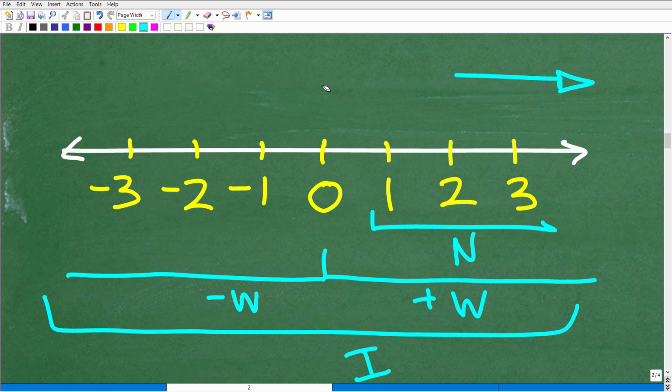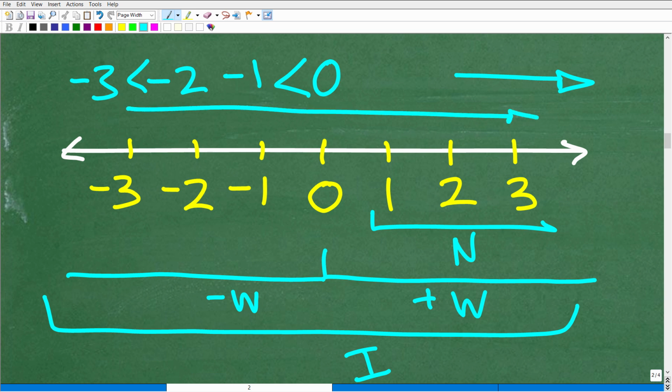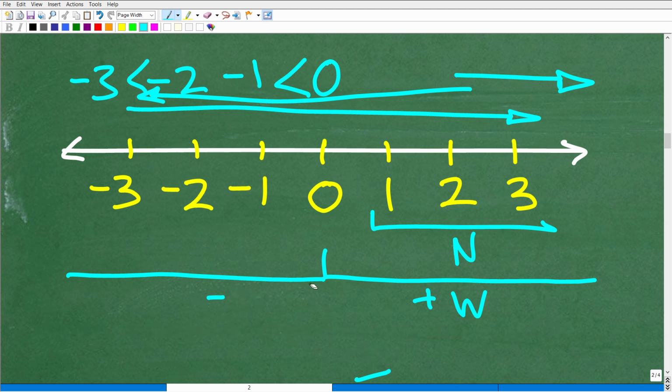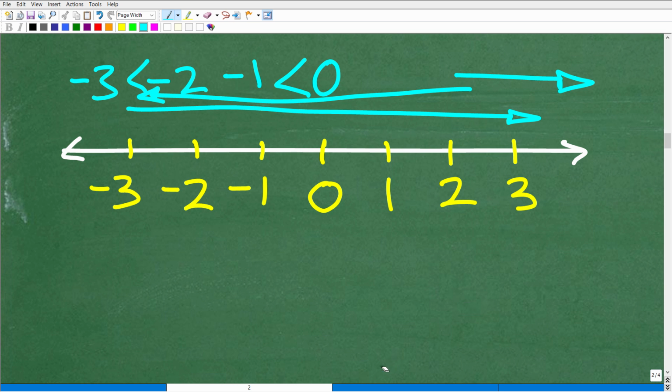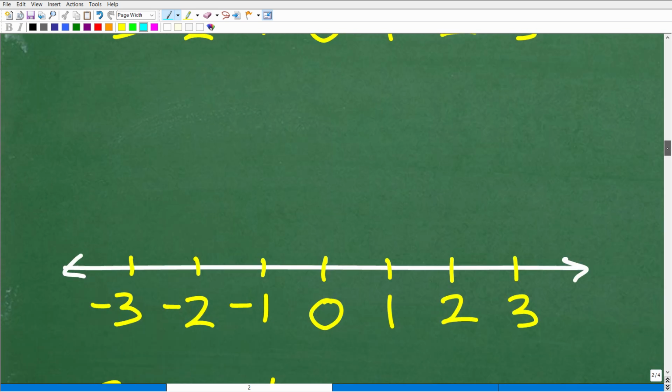So right here, if I asked you what is greater, 0 or -1, well, 0 is greater than -1. Okay, so here if we were comparing -3 and -2, -2 is greater than -3. Again, numbers are increasing this way and decreasing this way. Okay, so we're building out this real number line, and we're almost there. Well, maybe we're like halfway there. So let's continue on to understand more about the real number system.